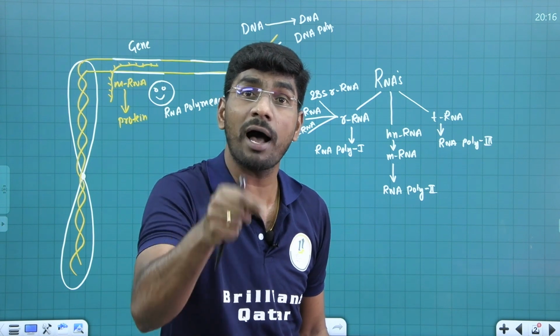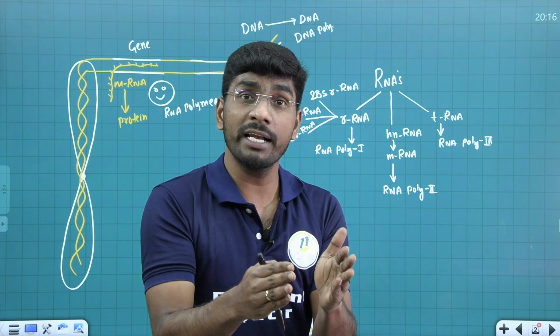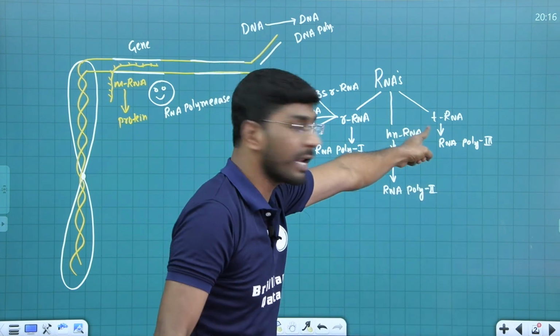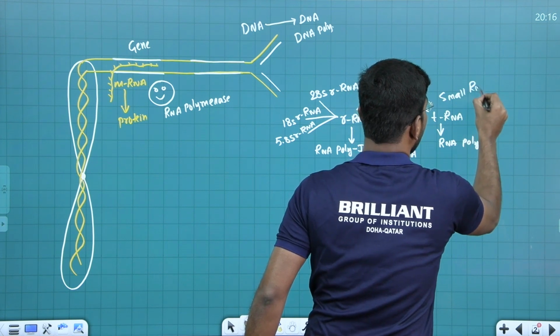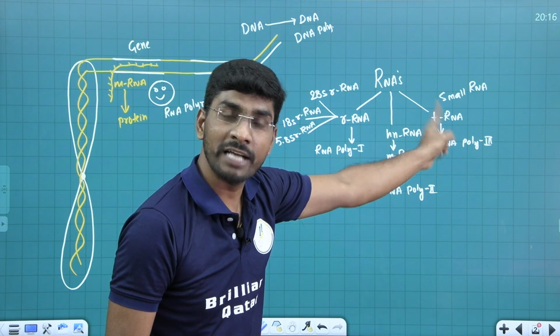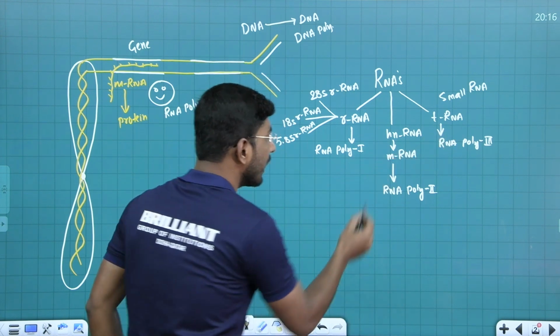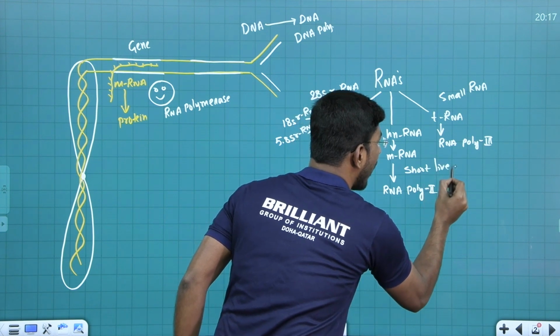Which of the following RNAs is the abundant RNA? Which of the following RNAs is the smallest RNA? tRNA is the smallest RNA. Small RNA, soluble RNA, adapter RNA, transfer RNA. hnRNA and mRNA are short-lived RNAs.